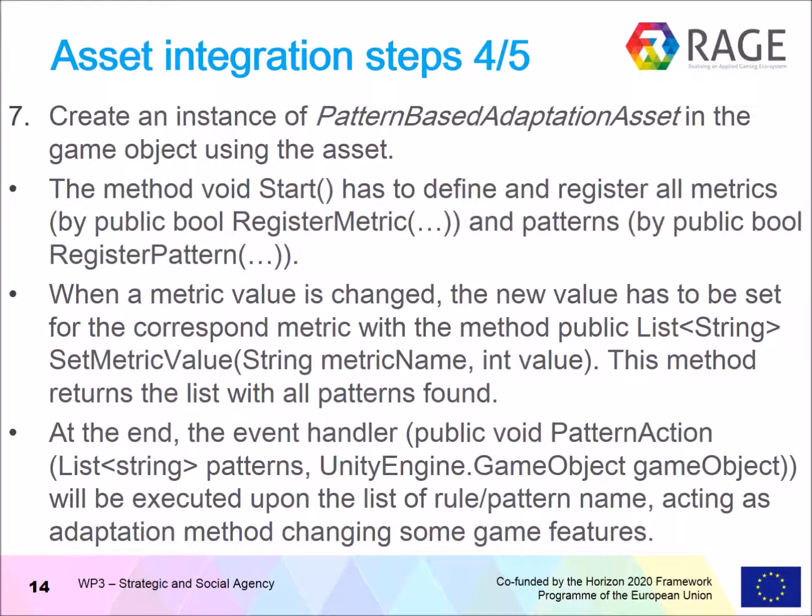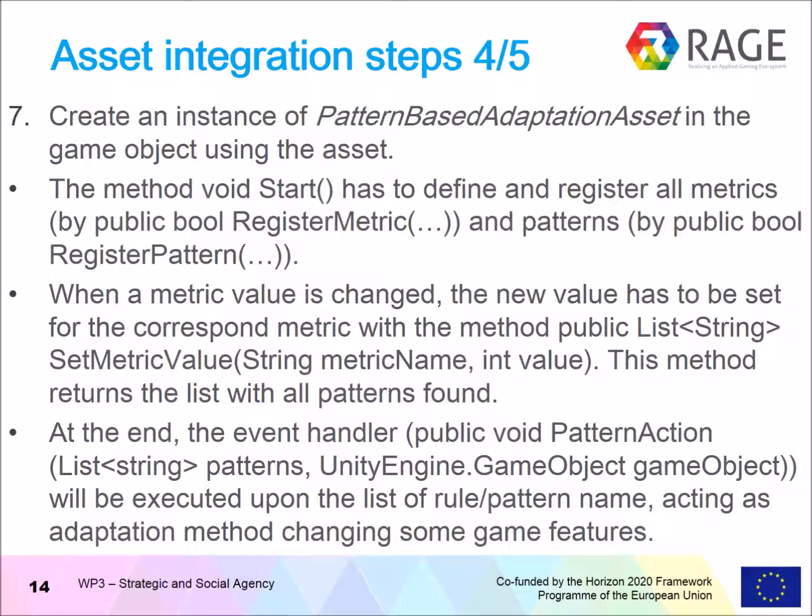And finally, we have to create an instance of the pattern-based adaptation asset, the class we have defined as an extension of the basic class, and we have to provide the start method, which has to define and register all the metrics and patterns. When the metric value is changed, a new value has to be set in the corresponding metric by the method called setMetricValue.